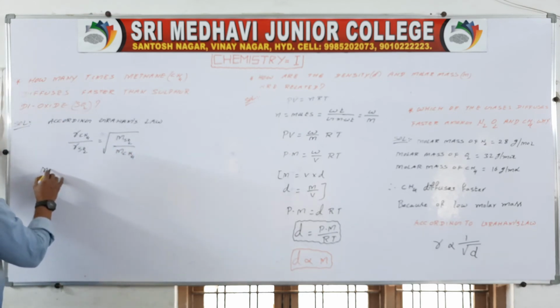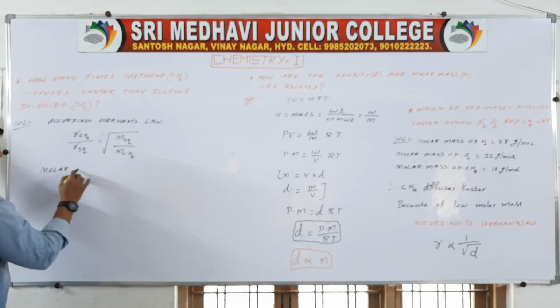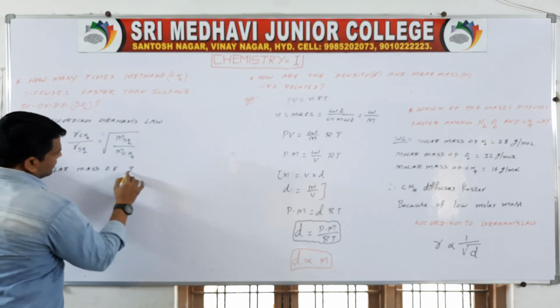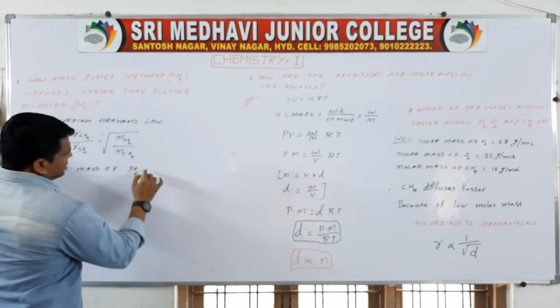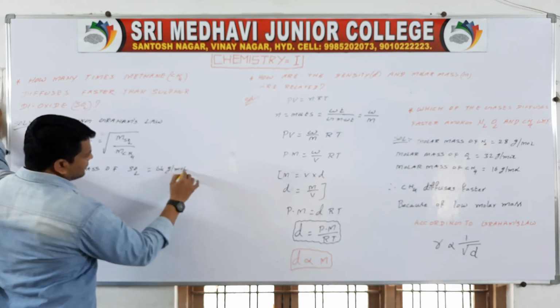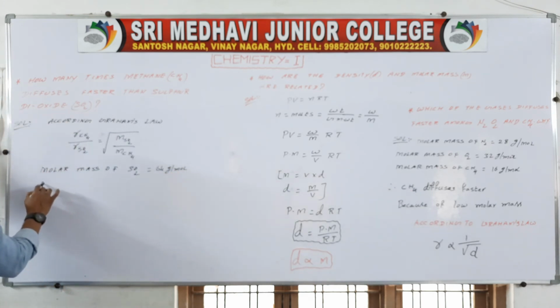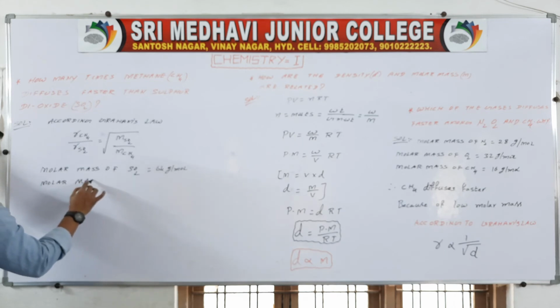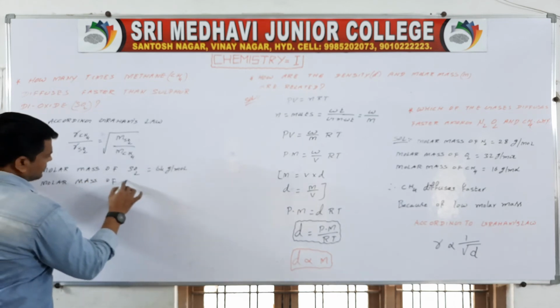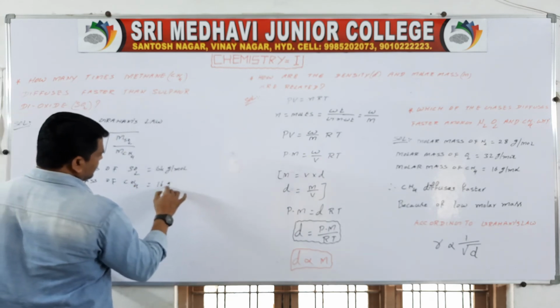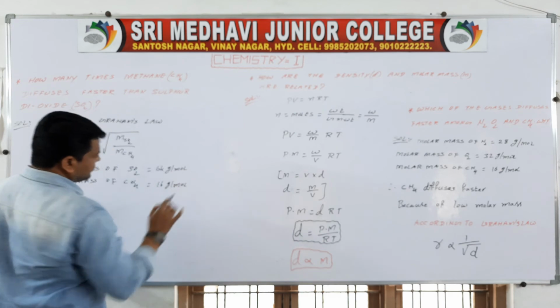So here, molar mass of SO2 is equal to 64 grams per mole. Next, molar mass of CH4 is equal to 16 grams per mole.